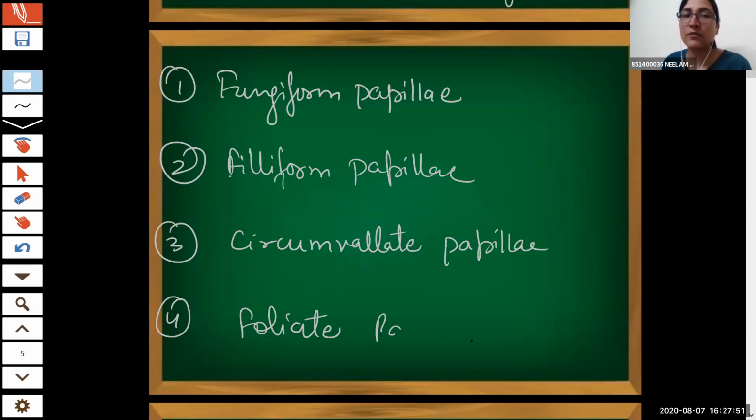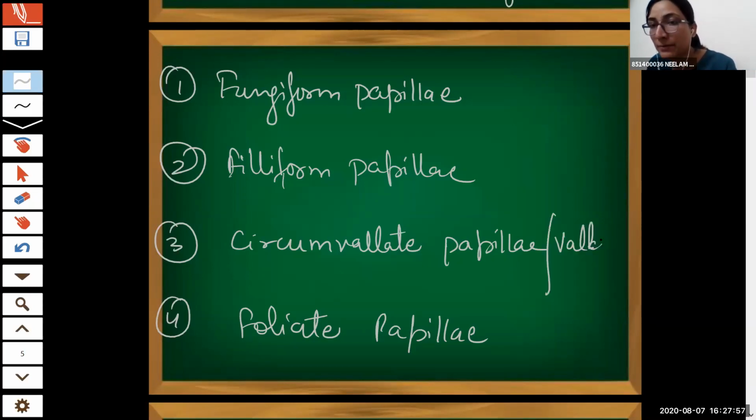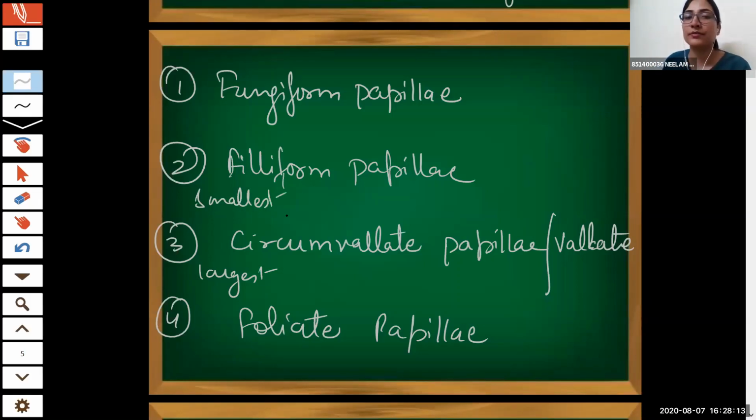Now, can you tell me which out of these 4 is the largest one? Circumvallate is also known as vallate. Simply, we can say vallate. Out of the 4, which one is the largest one? Hurry up, quickly. Circumvallate. Right. It is the largest one. Good. Which is the smallest one? Filiform. Nice.